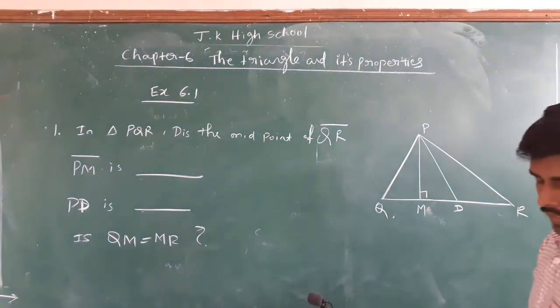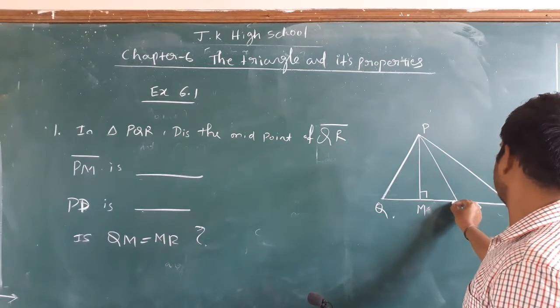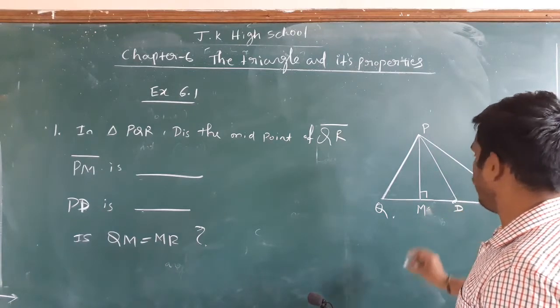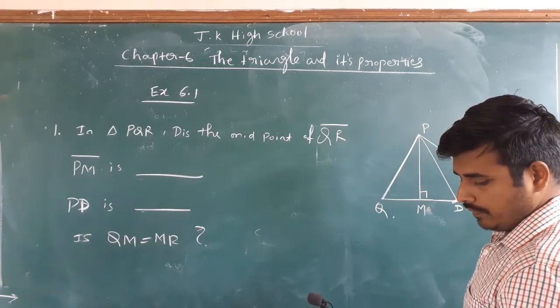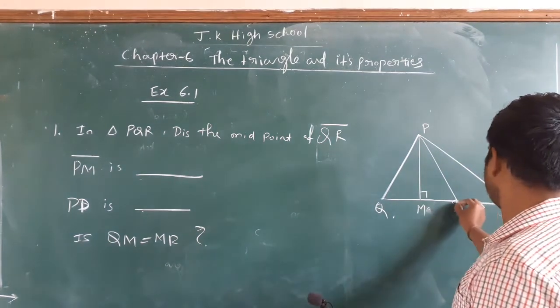In triangle PQR, D is the midpoint of QR.